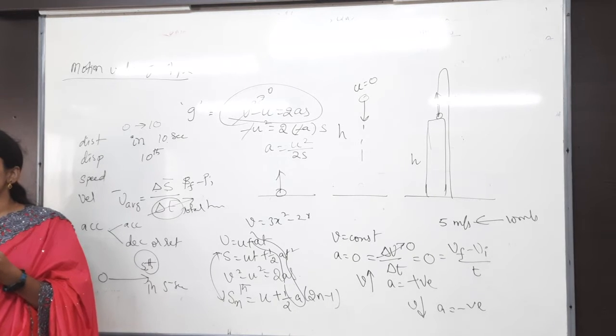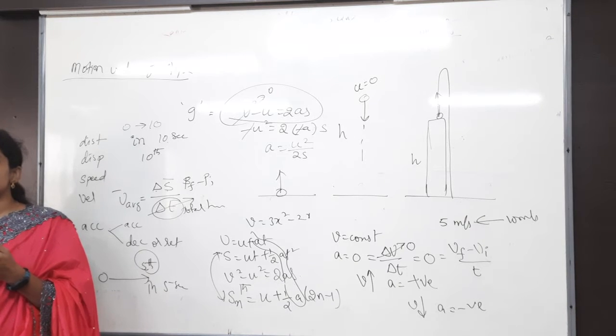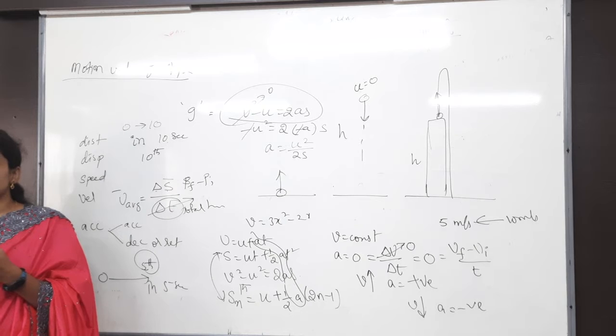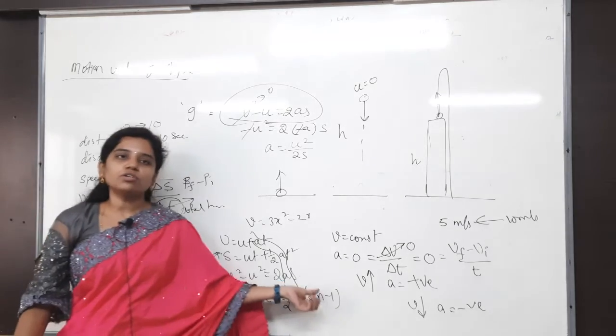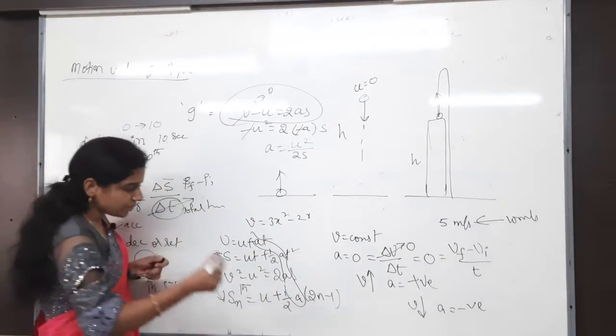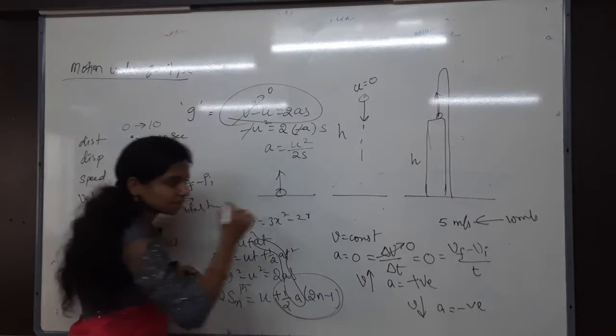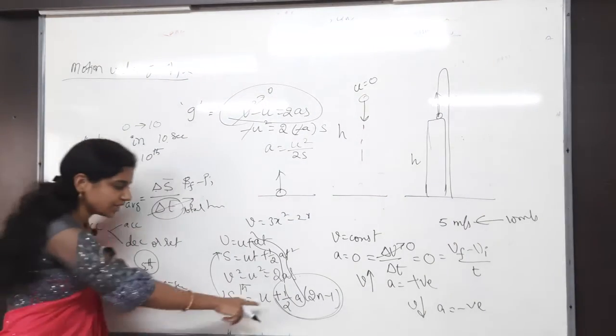Velocity after t seconds: v equals u plus at. Displacement in t seconds: ut plus half at square. Displacement in the tth second: u plus half a into 2n minus 1. Most of the people will make a mistake here. Remember that properly. Okay? They will take un here.